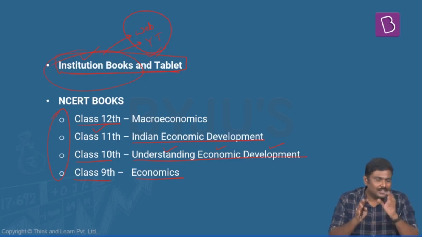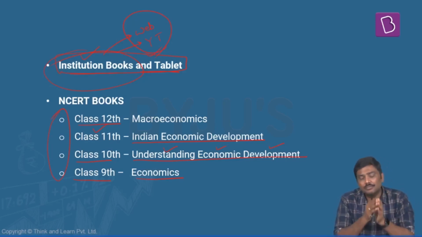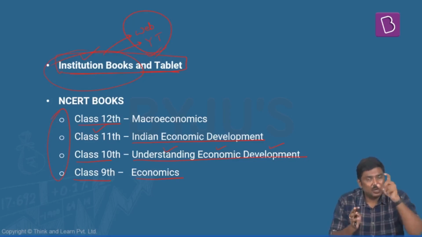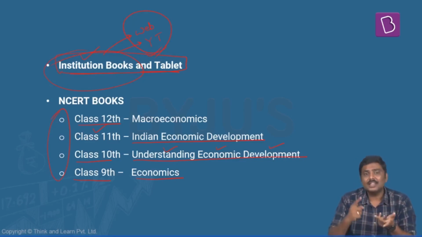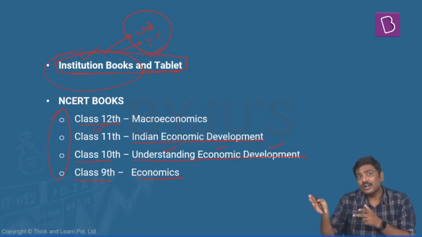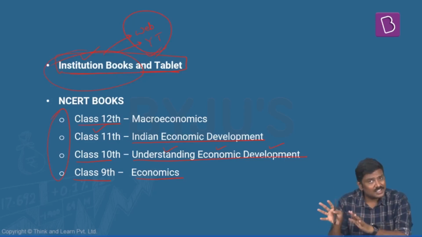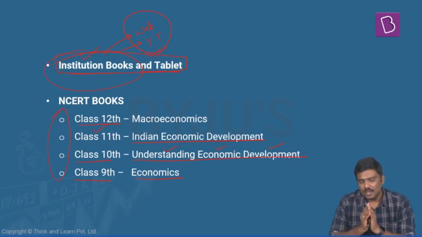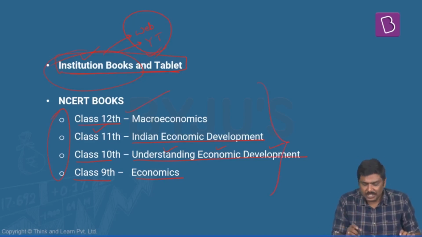Whatever we are going to discuss in the tablet with respect to microeconomics is more than sufficient to address the questions which are asked in UPSC, which you will understand when I discuss and show you what kind of questions have been asked and analyze these questions. You will be more convinced with respect to this idea. So from class 12th, macroeconomics is more than sufficient with respect to the static part.